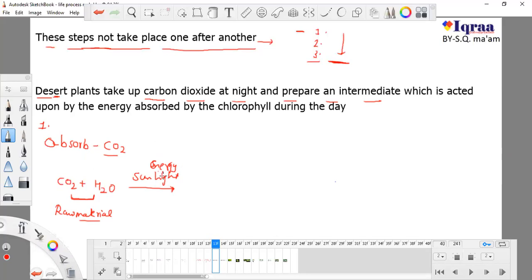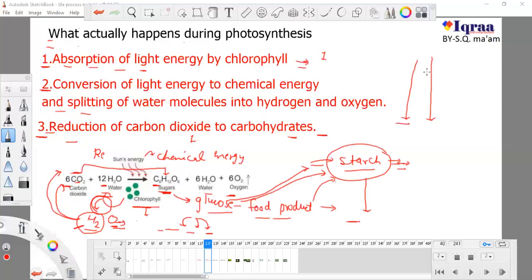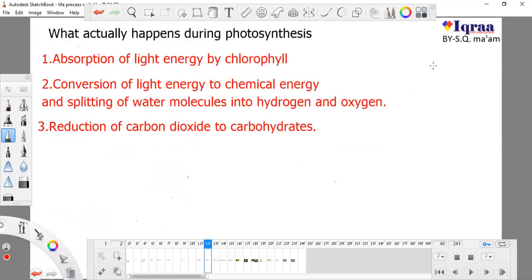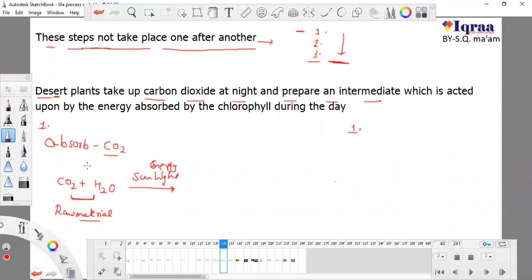So what does the plant do? We studied that first the plant absorbs sun energy, but as I told you, it is not so important that these reactions should go one by one. They are random. Any reaction can take place before another one. The third one can take place before the second one, or the second one before the first. So it is not that first of all it has to absorb light energy. No. So in a desert plant, first of all the plant absorbs CO2.